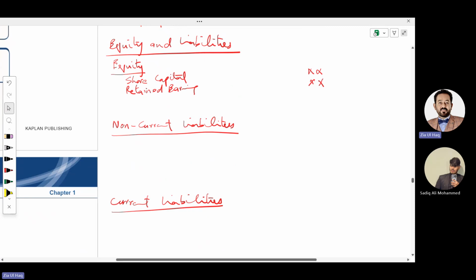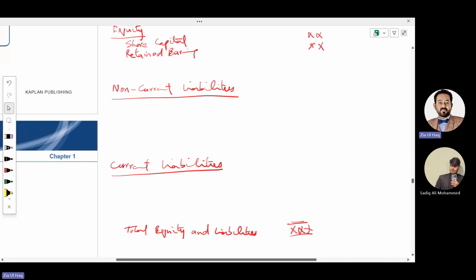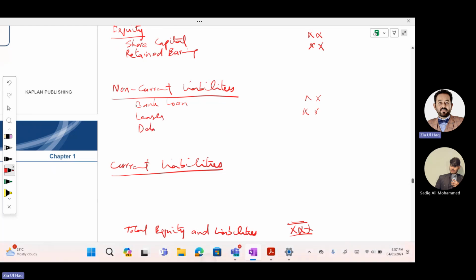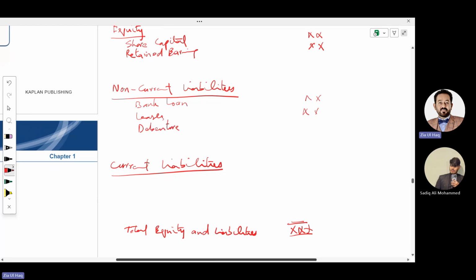What are non-current liabilities? Liabilities that need to be settled in more than 1 year. Liabilities that we need to pay in more than 1 year are called non-current liabilities. And liabilities that we need to pay within 1 year, within 12 months, are called current liabilities. What are long-term liabilities? Bank loan, leases, debentures. What is a debenture? We will discuss in future. This is our long-term liability.